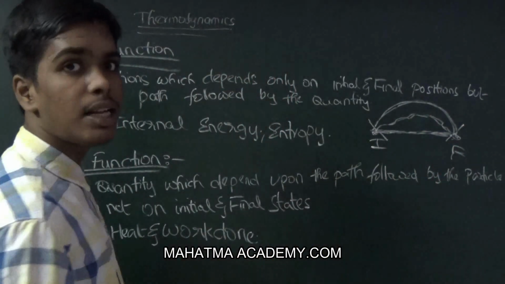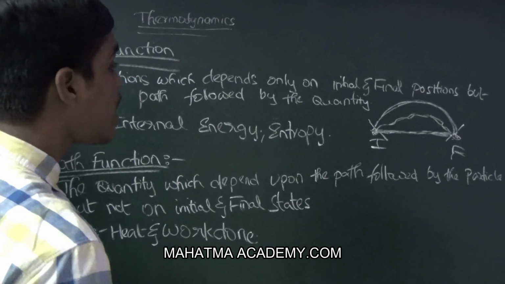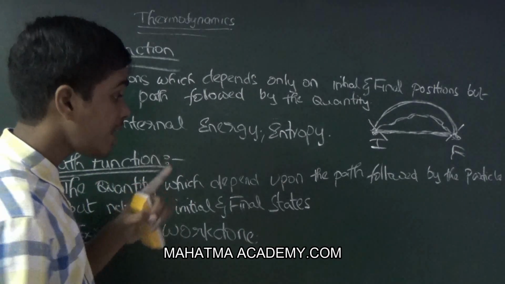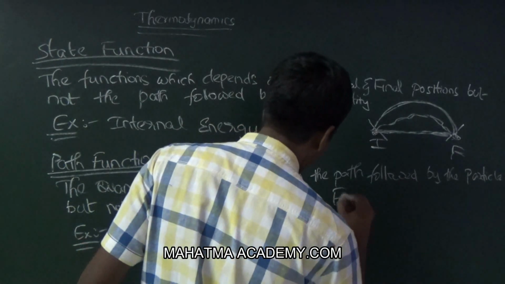Now we have completed discussing state function and path function. But there is an important point for a cyclic process.